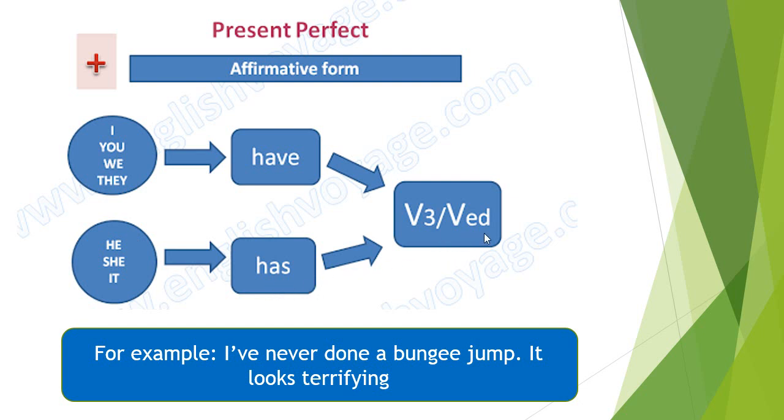For irregular verbs, we use the third form, and for regular verbs, we add ed at the end of the word. Now look at the example. I have never done a bungee jump. It looks terrifying. So here is the contraction of have, and done is the third form of do.